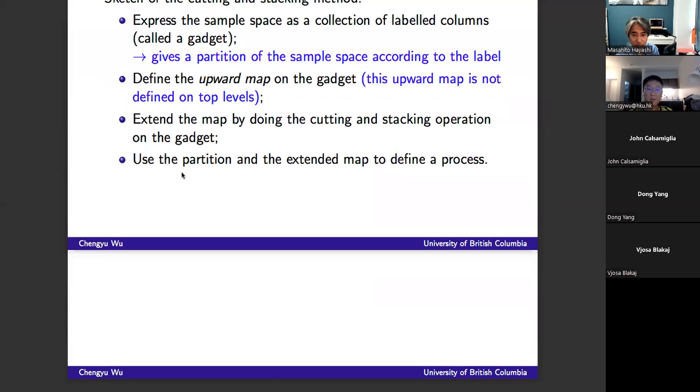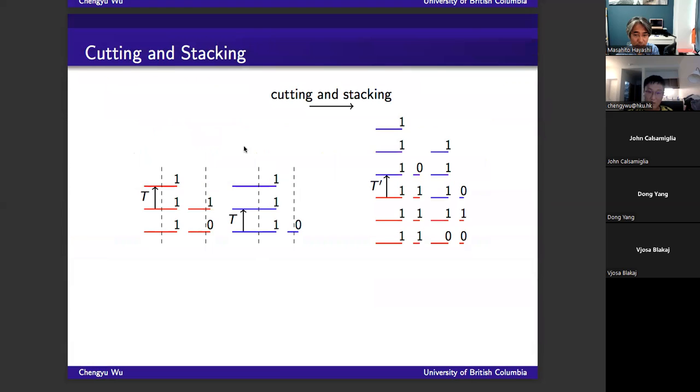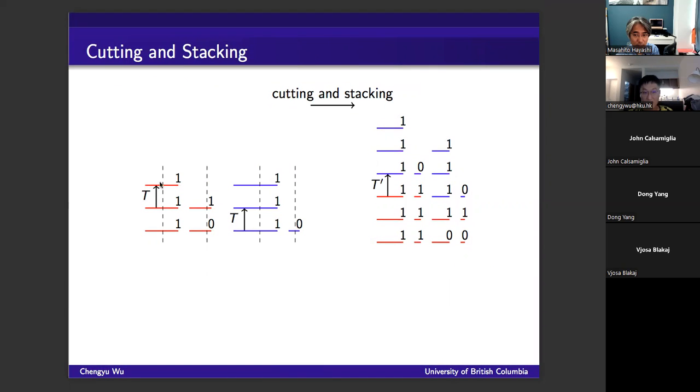So here is an example. Suppose all the levels here are our sample space, and we express it as a sequence of labeled columns. In the first column, we have three layers labeled 1, 1, 1, and the second one is 0, 1, and then 1, 1, 1, and 0.